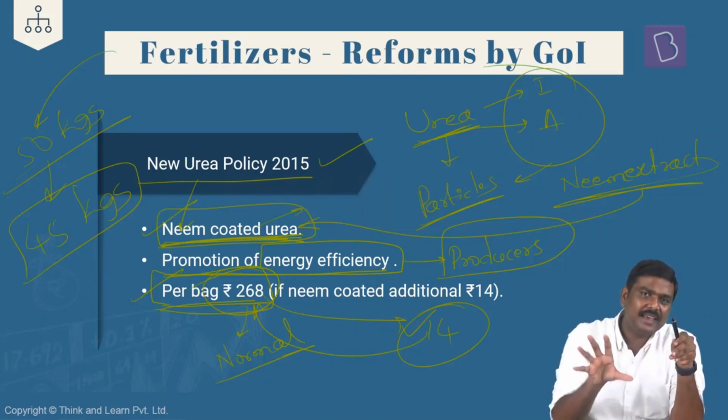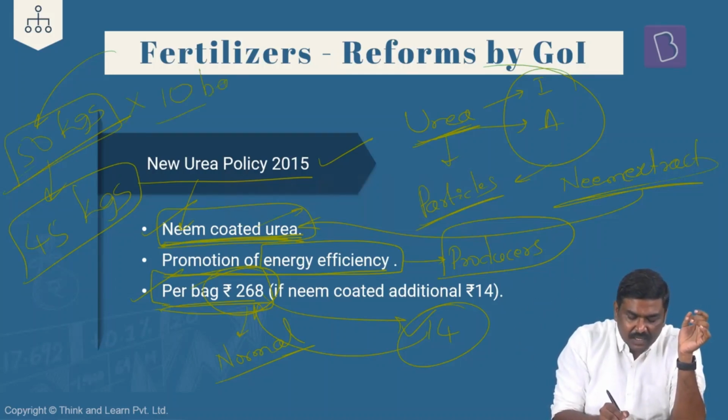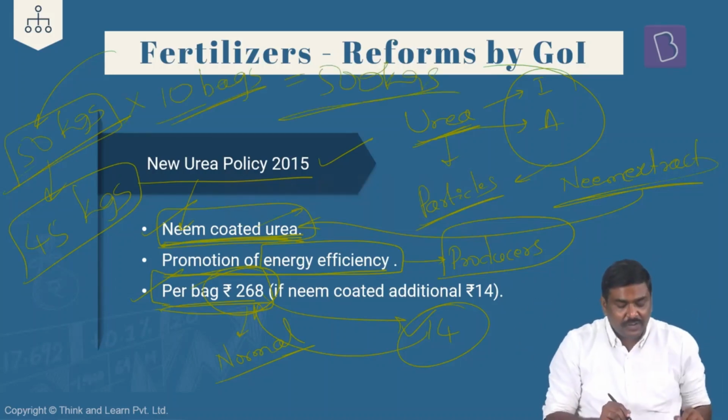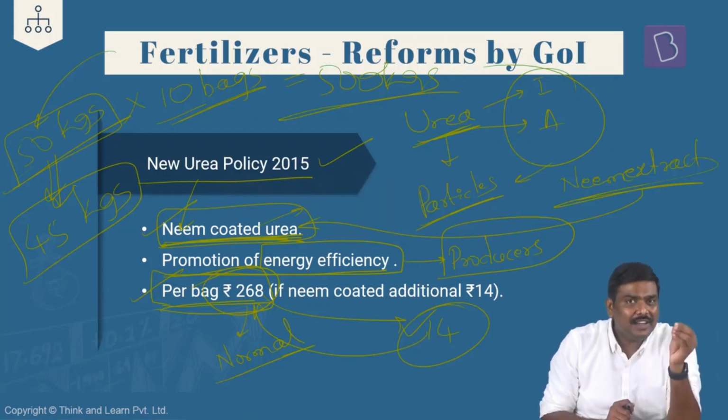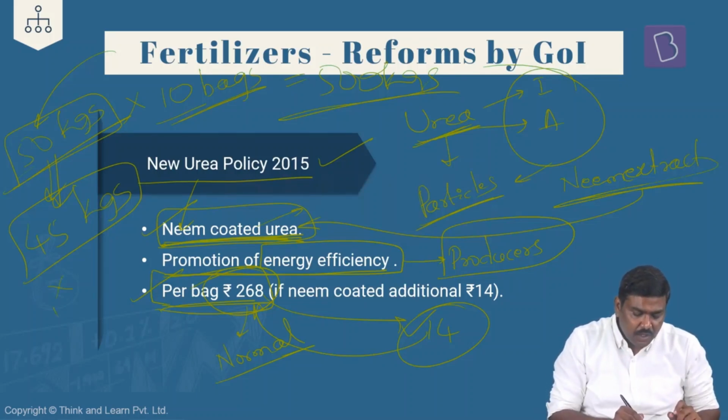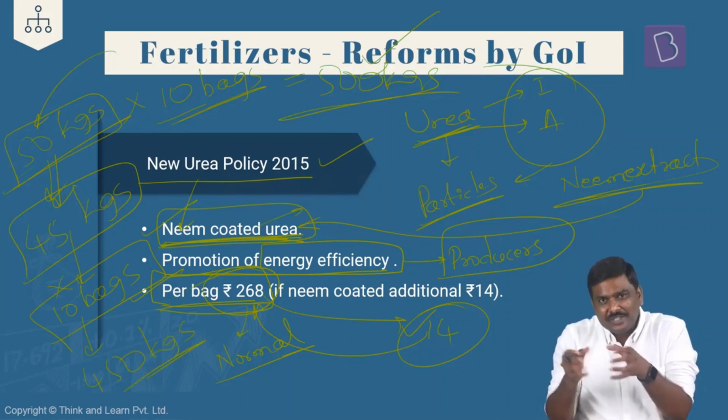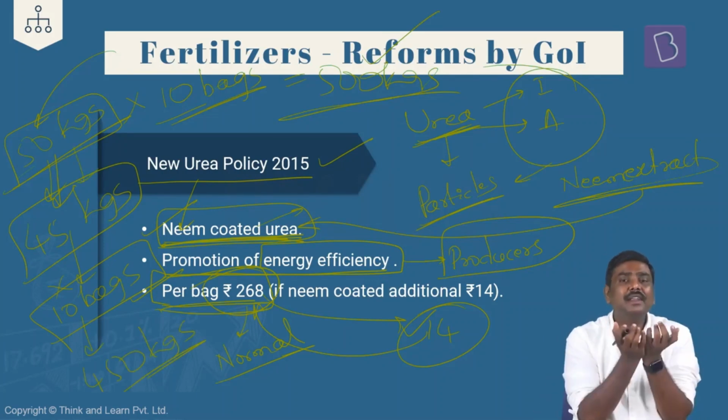And if they are purchasing bags like this, earlier when the baggage was 50 kgs, imagine they purchased 10 bags. They would have purchased how many kgs? 500 kgs of urea. Now government of India says reduce the weight of the baggage from 50 kgs to 45 kgs. Without realizing, the farmer will still go to the shop, purchase 10 bags of urea. Now rather than purchasing 500 kgs of urea, he will be purchasing how much kgs? 450 kgs of urea. So government, in order to reduce the consumption of urea, has basically mandated that the bags of urea should be packed in 45 kgs, not 50 kgs.